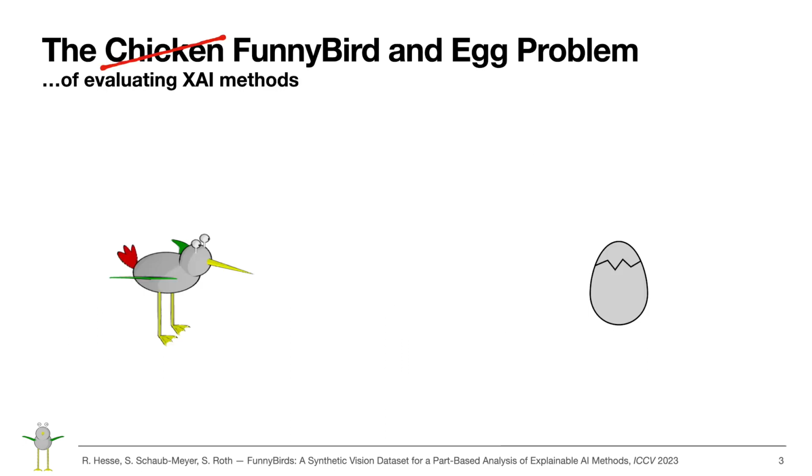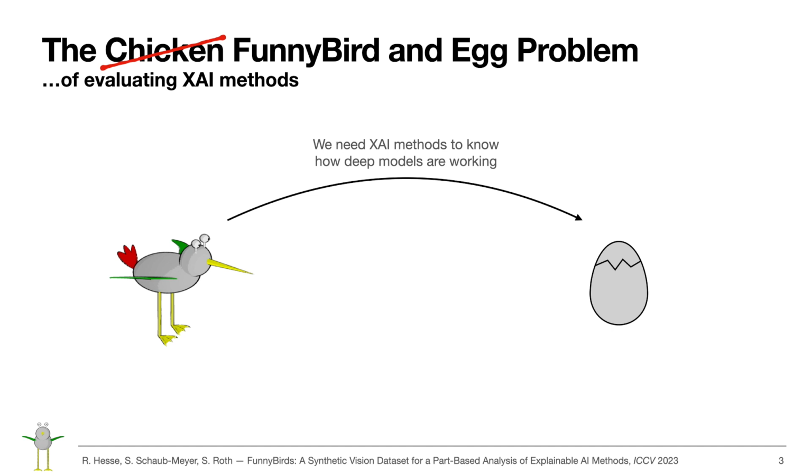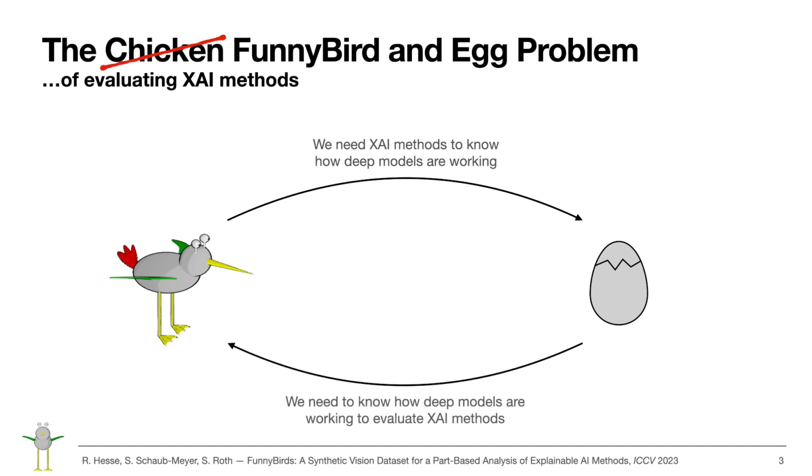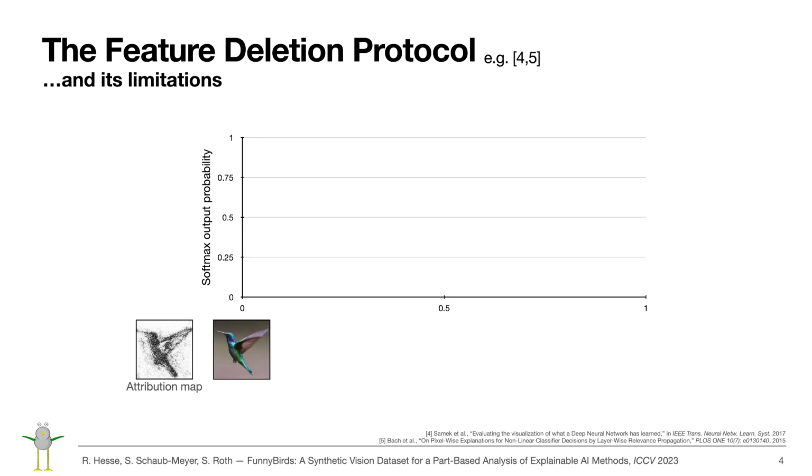The reason for that is what I like to call the funny bird and egg problem of evaluating XAI methods. On the one hand, we need XAI methods to know how deep models are working. On the other hand, we need to know how deep models are working to evaluate XAI methods. This leaves us stuck in a loop because there are just no ground-truth explanations that we can compare to. To still evaluate explanations, the community came up with proxy tasks where ground-truth explanations are approximated.